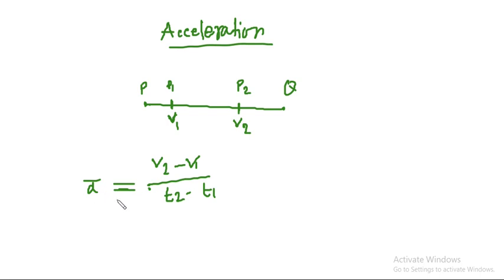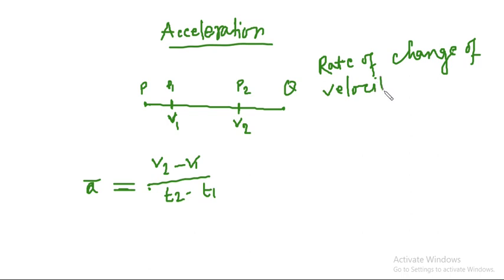So acceleration, if I want to write it in the form of language, we can say that it is the rate of change of velocity with respect to time. टाइम के रेस्पेक्ट में कितने फास्ट वेलोसिटी चेंज हो रहा है और कितना स्लो वेलोसिटी चेंज हो रहा है, that quantity is called acceleration.